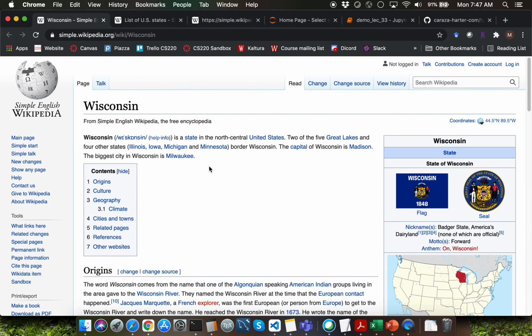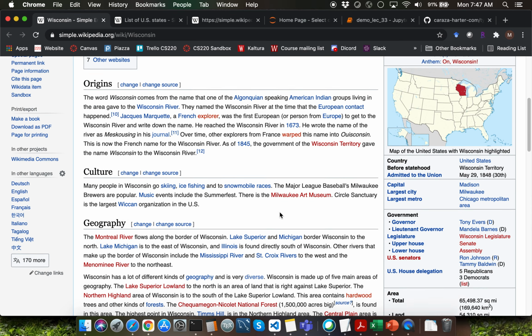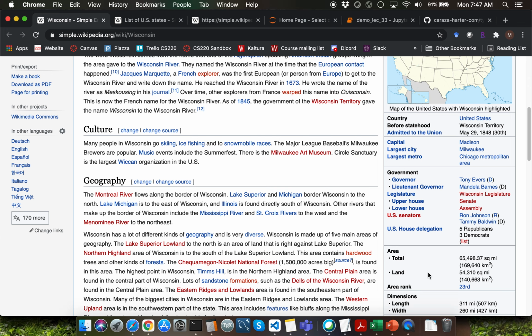I have the Wisconsin state page open over here. Let me quickly talk about stage 2 and stage 3. Stage 2 is going to be about extracting this useful tabular information as part of individual state pages. For example, we can learn that the capital of Wisconsin is Madison, largest city is Milwaukee, governor is Tony Evers, and so on. We are going to parse each of the state HTML files in stage 2. And in stage 3, we are going to create a pandas data frame which will contain all of the state information. Let's learn a couple of things before we get started with stage 1.